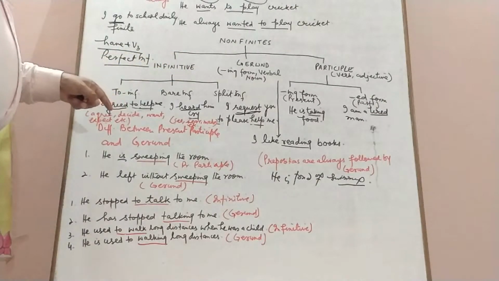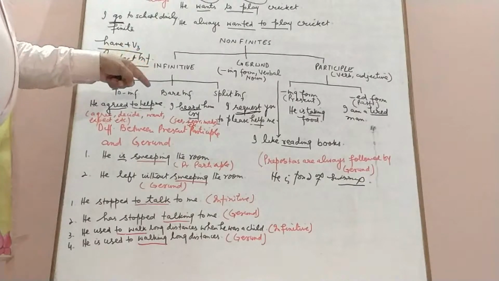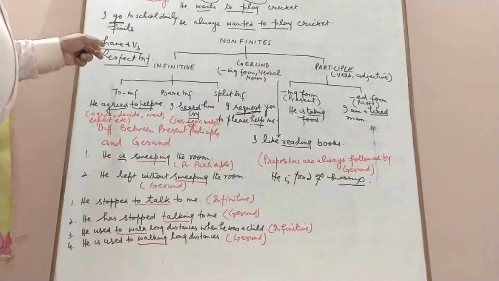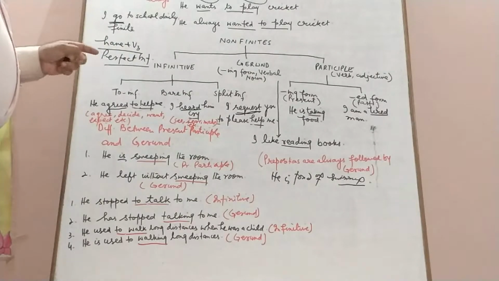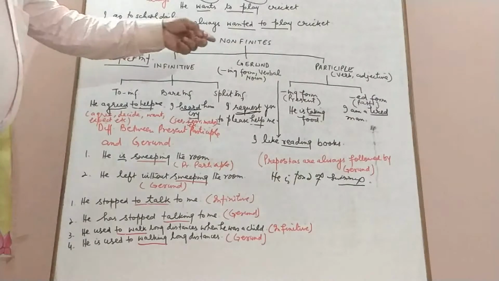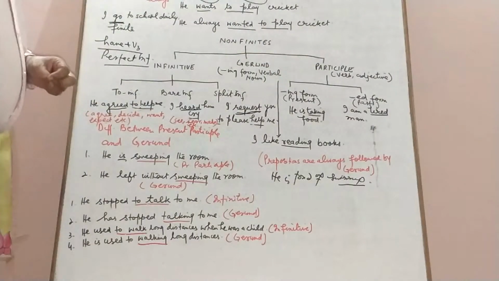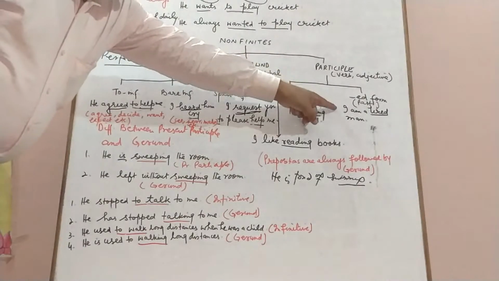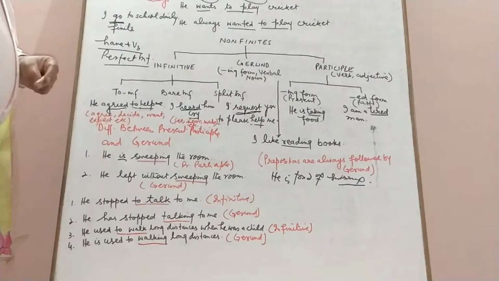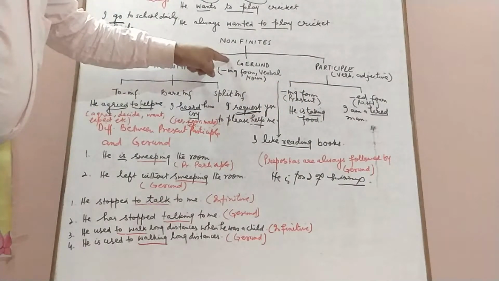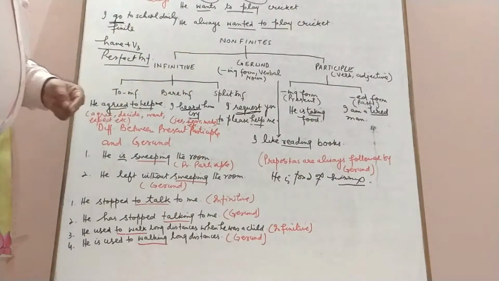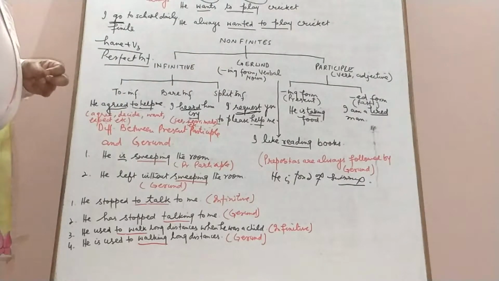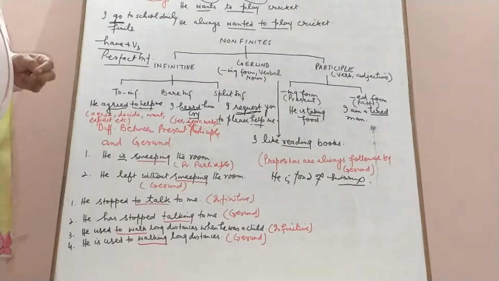That means the first form of the verb. There is also a fourth form of infinitive, to have plus V3, that is called the perfect infinitive. Then we have participle, which is of two types: the ing form, which is called present participle, and the ed form, or the third form of the verb, which is called the past participle. The next one is the ing form, the gerund, which always functions as a noun, and it is called a verbal noun.